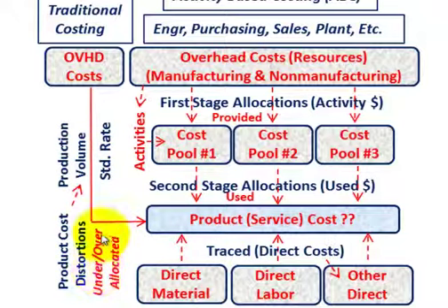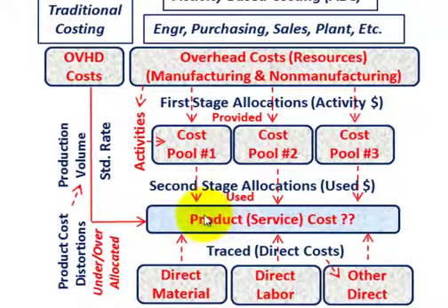You're going to be either under or over allocating this overhead, and this is the point with ABC costing. The overhead cost that goes into the product, based on just the standard method of allocating on some production volume, may not translate directly based on production volumes.